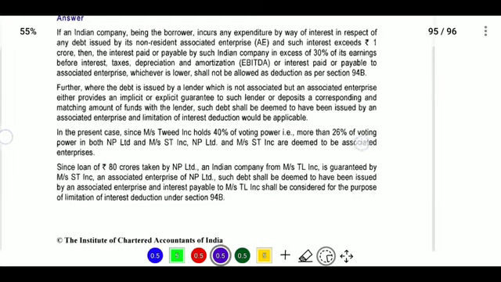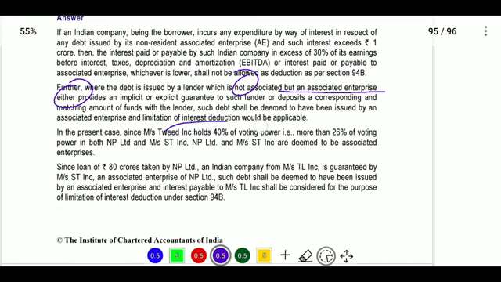Next, further, where debt is issued by a lender which is not an associated enterprise but an associated enterprise provides implicit or explicit guarantees to such lender, or deposits a corresponding and matching amount of funds with the lender, such debt shall be deemed to have been issued by an associated enterprise. The associated enterprise relationship may be direct or indirect.